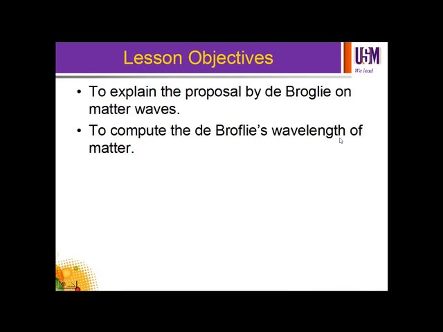The objective of this lesson is that, hopefully after this lesson, you will be able to explain the proposal by de Broglie on wave matter and to compute the de Broglie wavelength of matter. There is a spelling mistake here. It should be G here, not F.